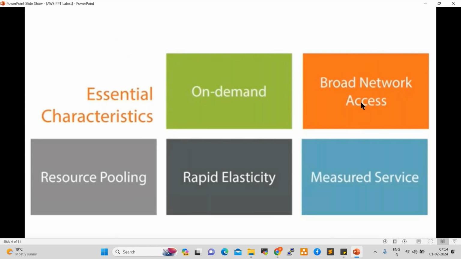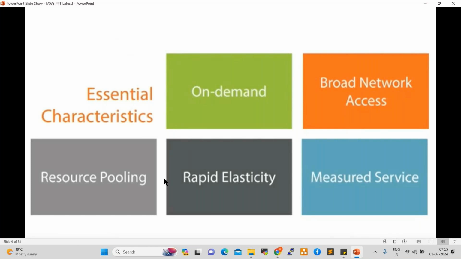Next one is resource pooling. What is resource pooling? Whatever resources we are using in cloud, we can reuse n number of times. For example, I created one server and I attached one storage to the server. The project is completed. The project team asks us to delete the server. Once we delete the server, the storage will be available. That storage we can reuse.